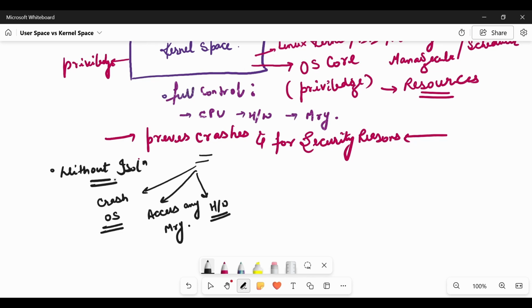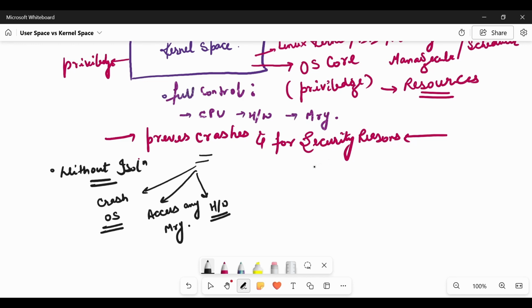Okay, so you understand what the two different spaces are, what their privileges are, what resides inside each space, and what things they control. Next, we see why we require these two different spaces. First is to prevent crashes, because if these two spaces with different privileges did not exist, any simple bug could crash the whole operating system. Any process could access any memory or control hardware directly, which can lead to hardware failure, a system hang, or the worst thing you can think of.